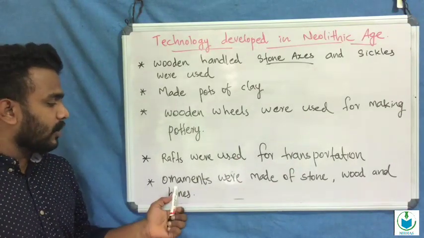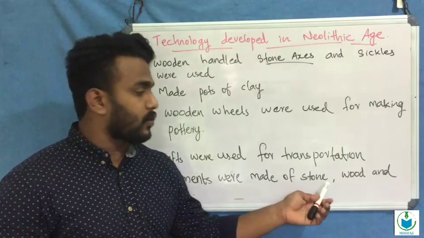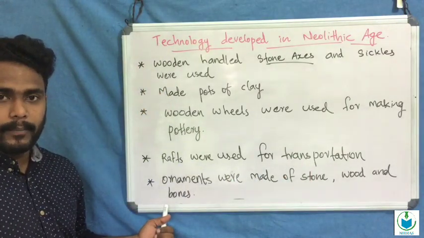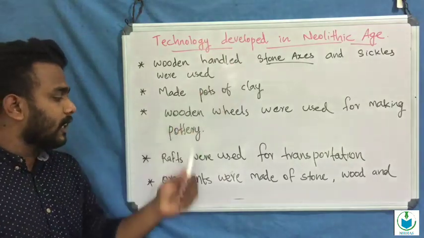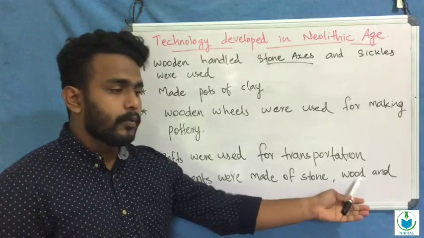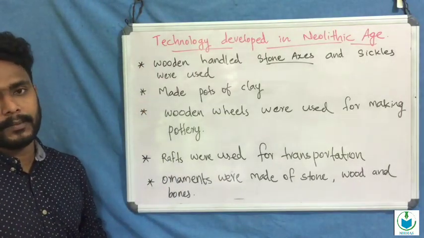And the last one, ornaments were made of stone, wood and bones. Neolithic man wore such ornaments made of stones, wood, and bones.